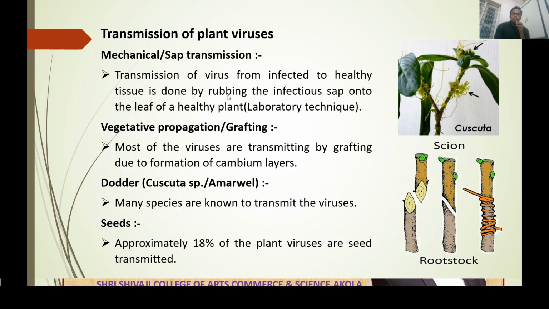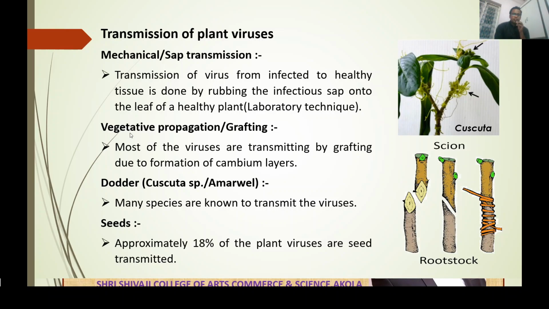During the rubbing we use sand particles or stone particles for making injury. Due to the injury, viruses are transferred from the infected leaf to the non-infected leaf. Stone particles and sand particles are important because they create the injury.